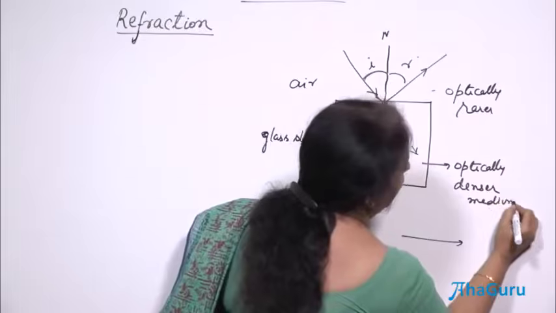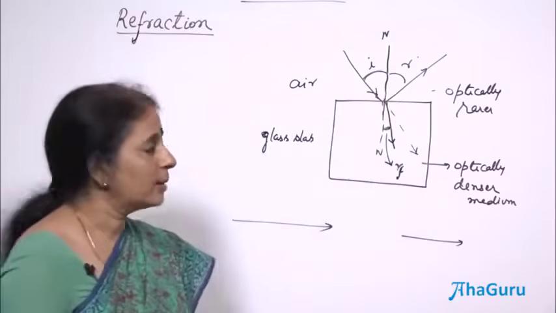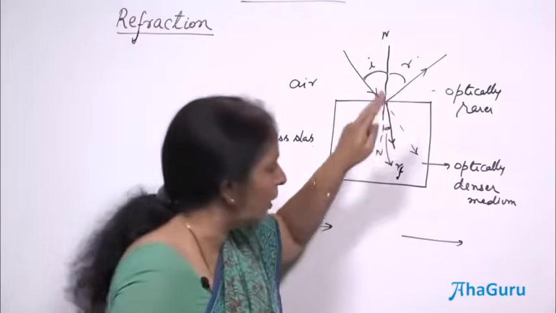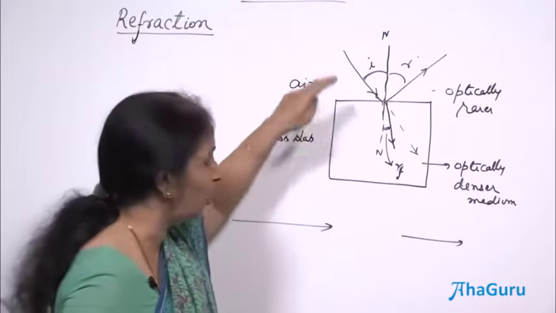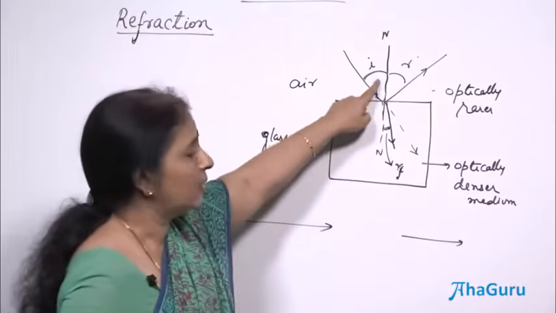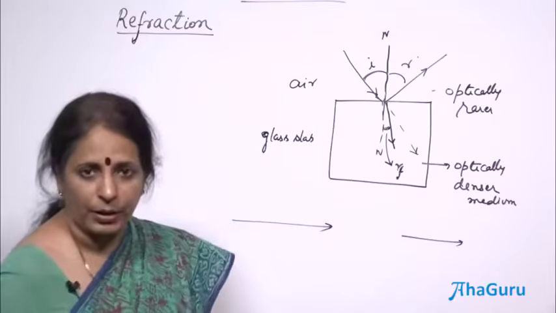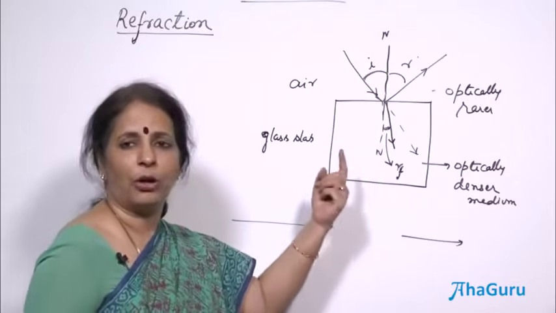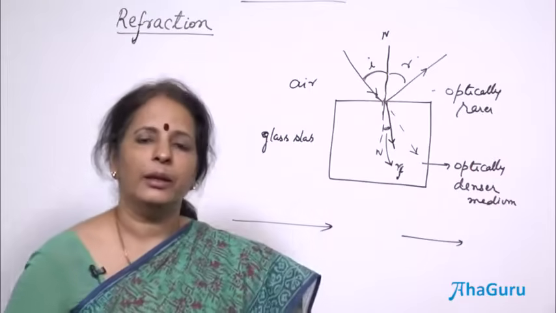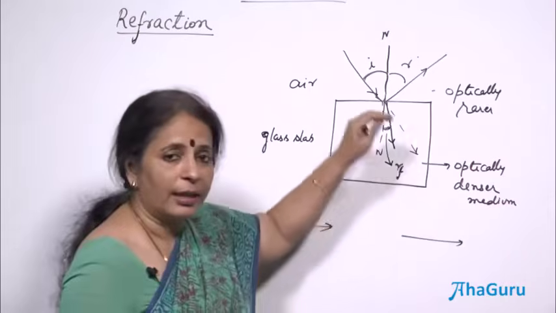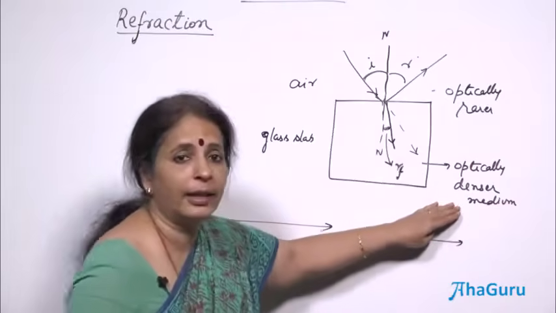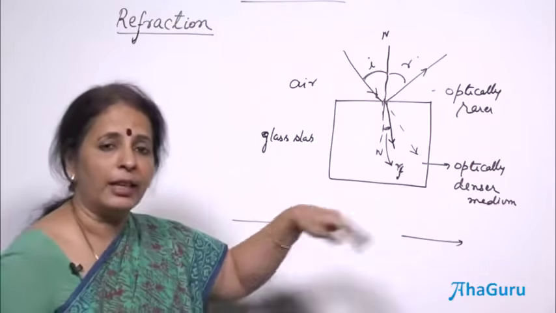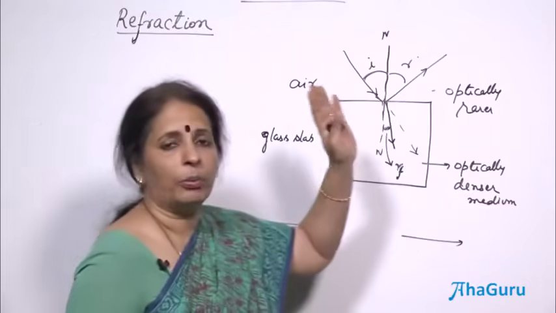Whenever a ray of light passes from an optically rarer to an optically denser medium, the angle of incidence is always more than the angle of refraction. That means the ray bends towards the normal and its speed reduces. So, the speed of light is less in an optically denser medium, and higher in an optically rarer medium.